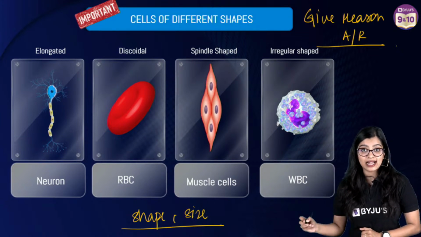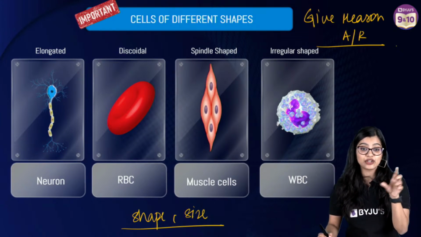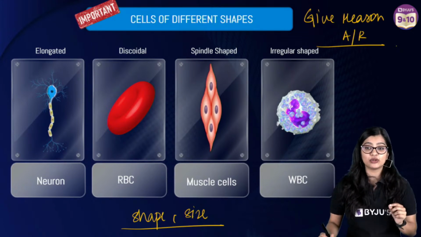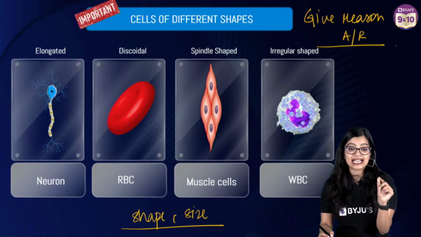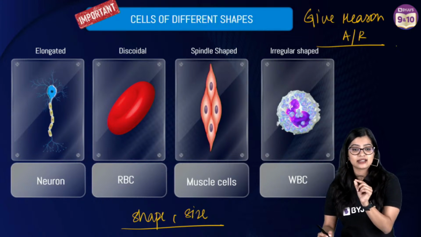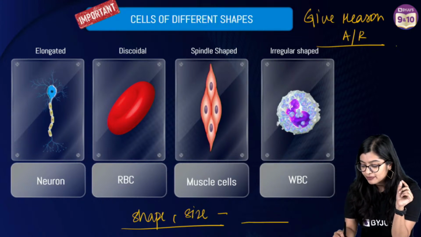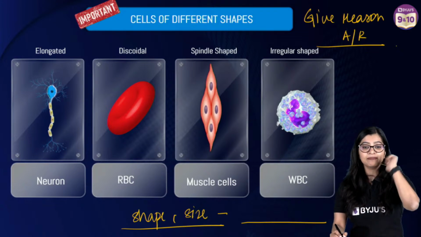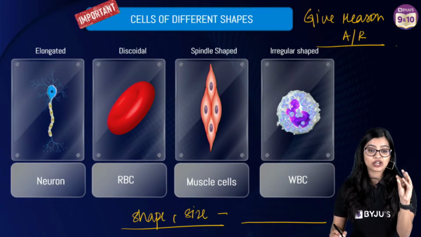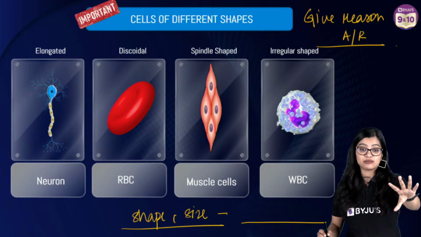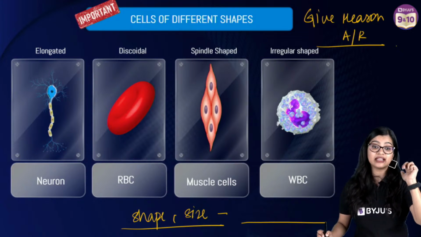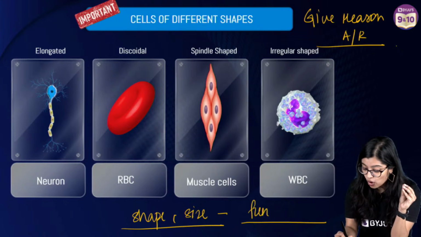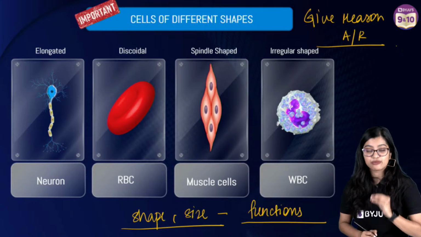Now, why are cells of different shape and size? Can you tell me? I have indirectly explained this to you, but in one word, if you have to tell me, why do cells exist in different shapes and sizes? The answer is very simple. To carry out dash. Very, very good, right? It's to carry out its functions. All of you are giving me the correct answers. They come in different shapes and sizes in order to carry out specific functions.